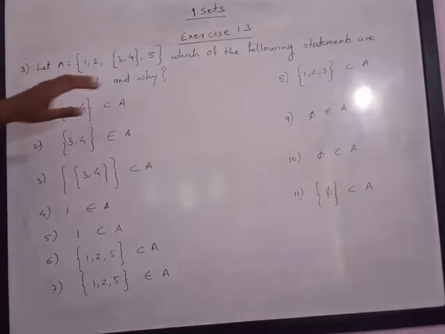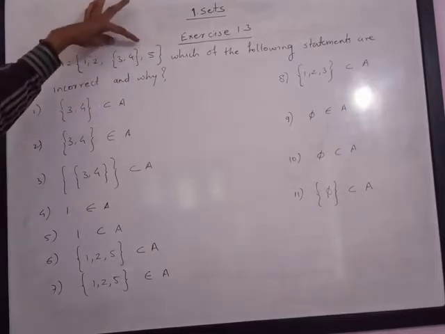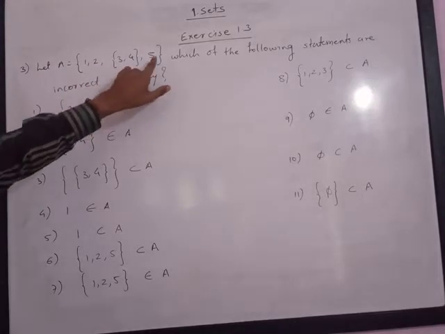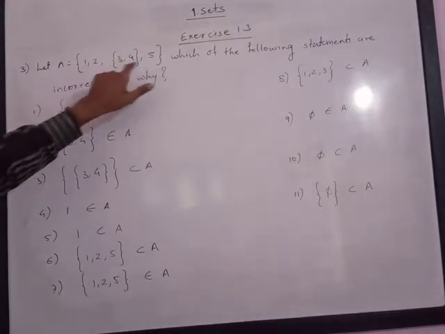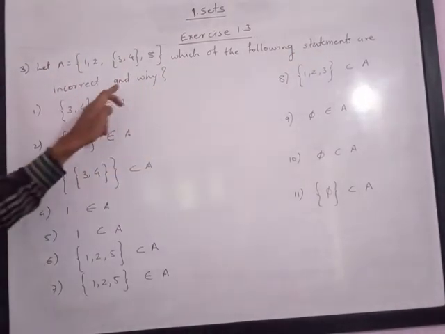In Exercise 1.3, the third question is: let A be the set {1, 2, {3, 4}, 5}. Please note here {3, 4} is a single element. It is written in brace brackets, but it is a single element. So there are only 4 elements in the set A: 1, 2, {3, 4} and 5. Which of the following statements are incorrect and why?